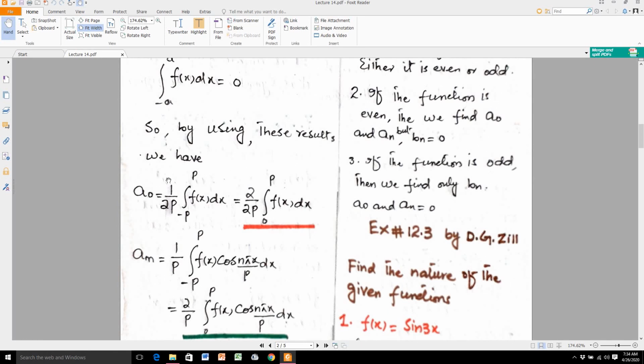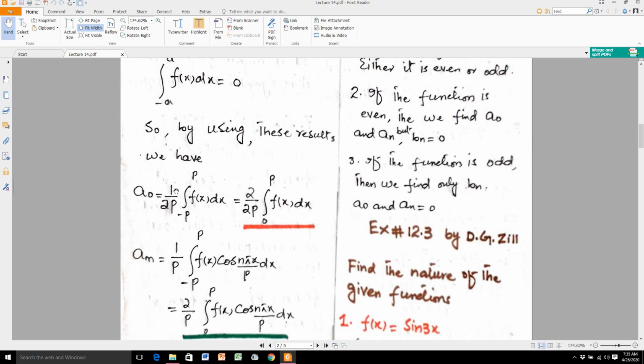Either it is even or odd. First you check its nature, and you find the given function is even. If the given function is even, then you see here it is even, and this cos also behaves like an even function, so their product is also an even function.